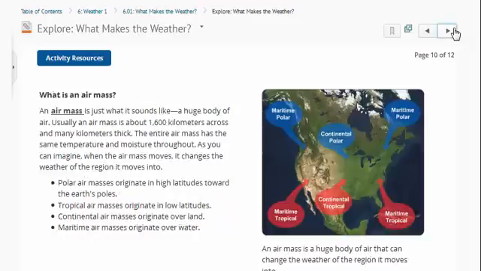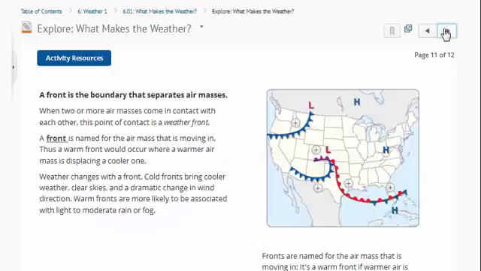Air masses, it's a huge body of air above the earth. There's examples here, maritime polar, we live in continental polar air mass, maritime, and the maritime means next to the sea. A front is a boundary between air masses. You might have heard of warm fronts or cold fronts. We'll learn about that more this year.